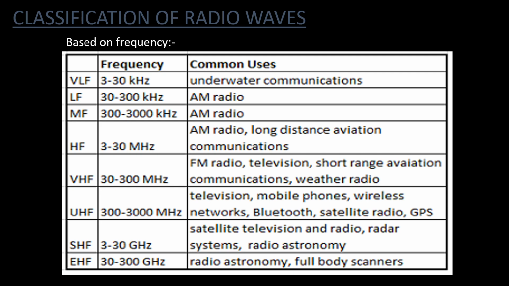Next, we have the classification of radio waves. Based on frequency, they are classified as very low frequency, medium frequency, high frequency, very high frequency, ultra high frequency, super high frequency, and extremely high frequency. And the frequency ranges are indicated here.